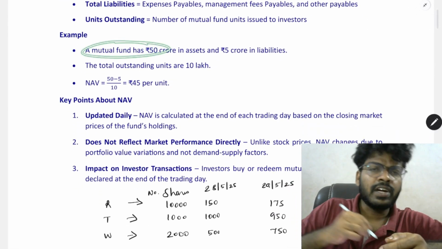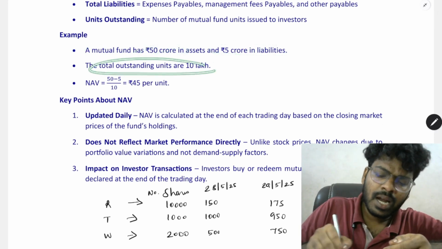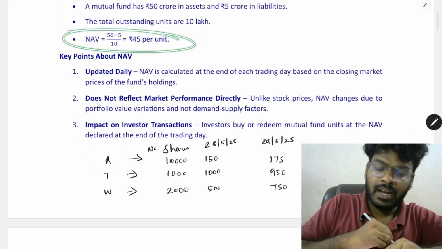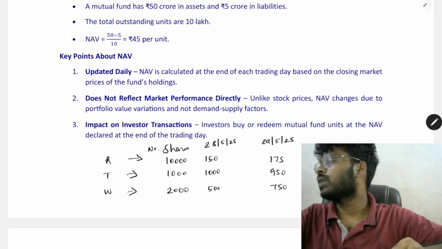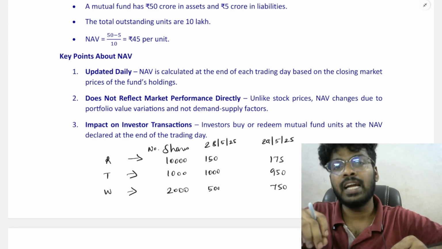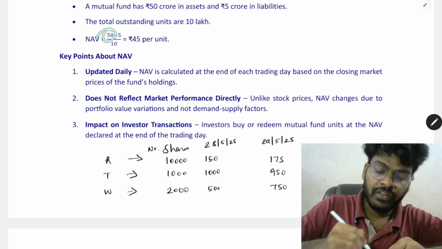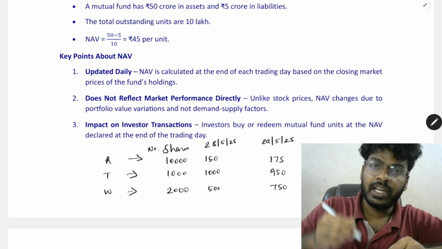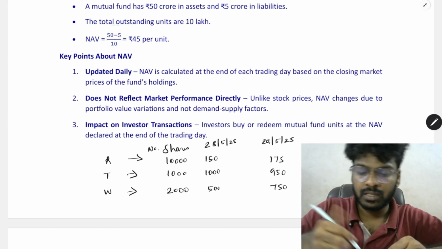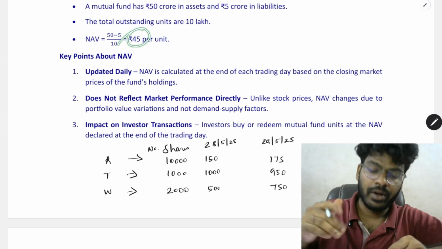Example, a mutual fund has 50 crore assets and 5 crore liabilities. The total number of units outstanding is 10 lakh. So NAV will be calculated using total assets minus total liabilities divided by the total number of units held by the investors or issued by the mutual fund. So 50 crore minus 5 crore, we will get a value of 45 crore, divided by 10 lakh units. So the NAV per unit will be 45.